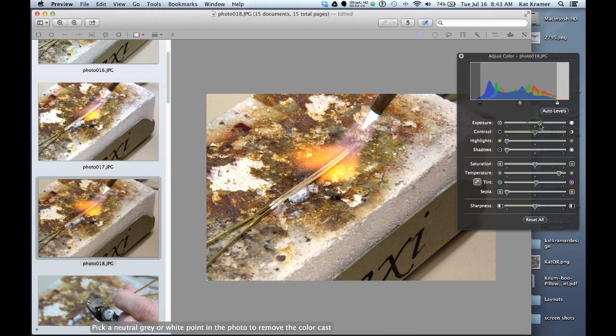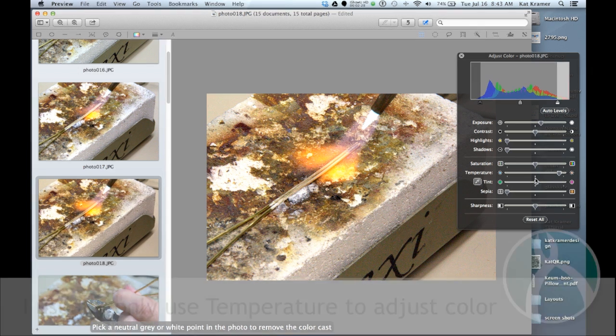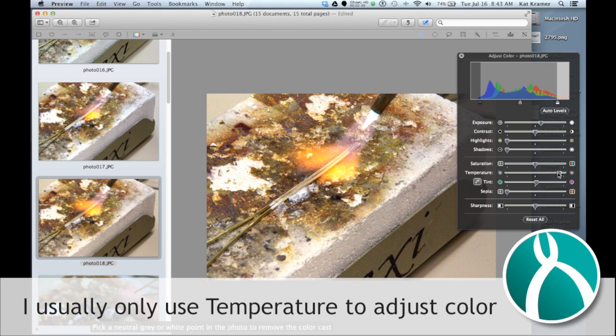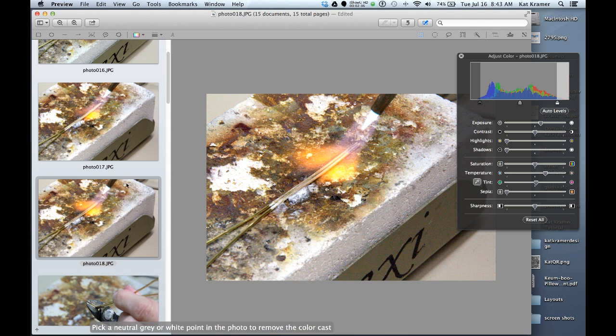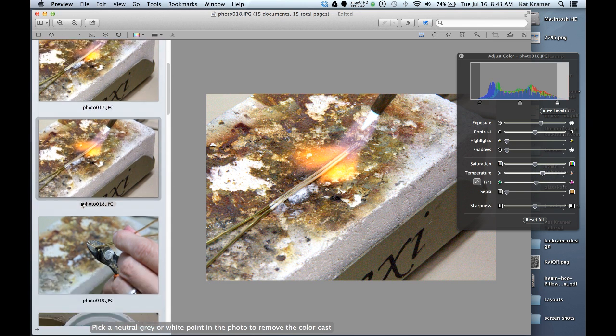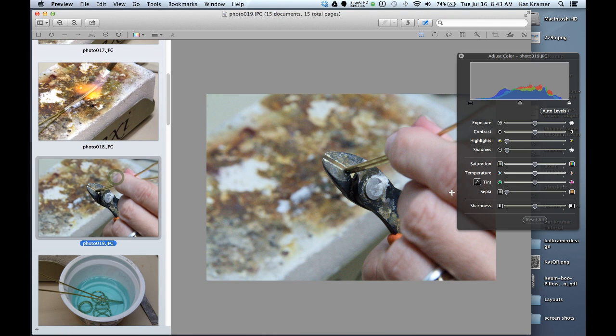So we can use our exposure. And it also needs, let's see, the color temperature. Let's see if I can adjust that. That actually is bringing that better into agreement with the previous one. So you could try color temperature and go a little bit more blue. So that worked great. So just continue on and repeat for all of your photos.